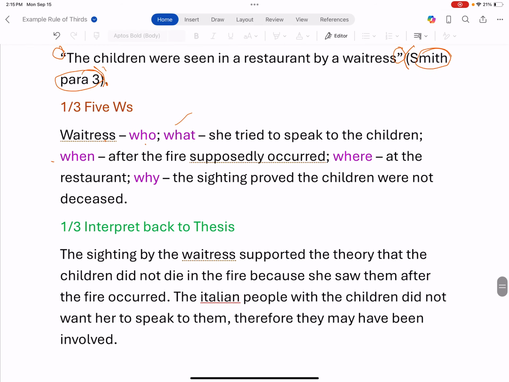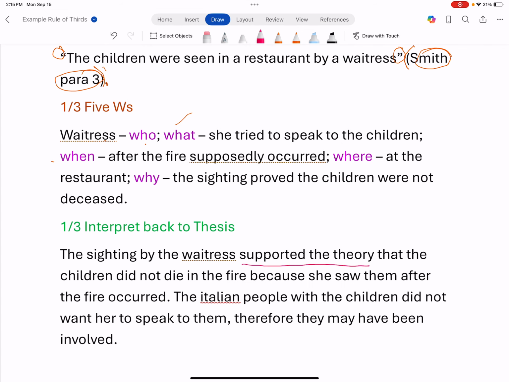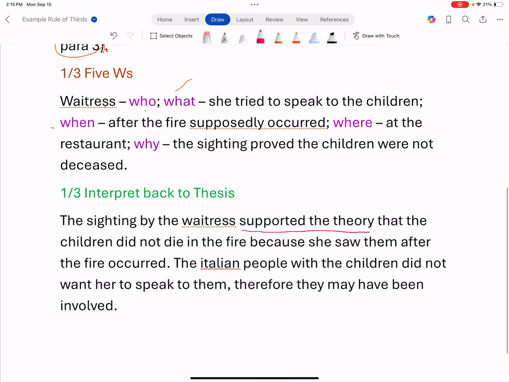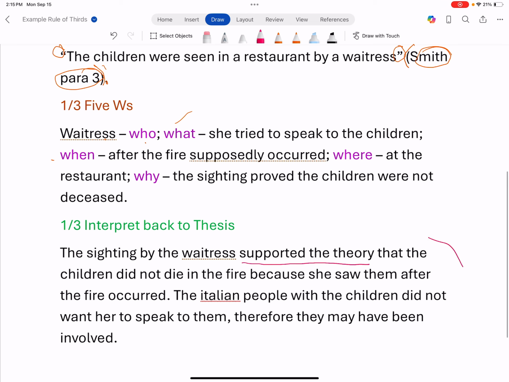Okay, so now we're going to interpret it back to the thesis. The sighting by the waitress supported the theory. You should have supported the theory, reiterated the theory, substantiated the theory, something like that. That the children did not die in the fire because she saw them after the fire occurred. The Italian people with the children did not want her to speak to them, therefore they may have been involved. So this ties it back to your thesis.